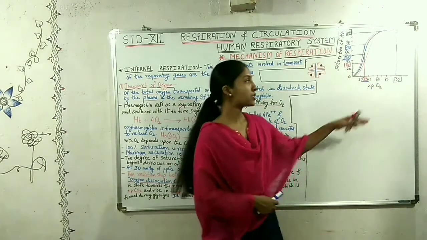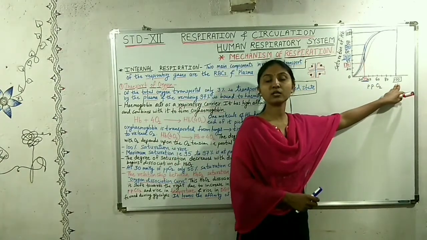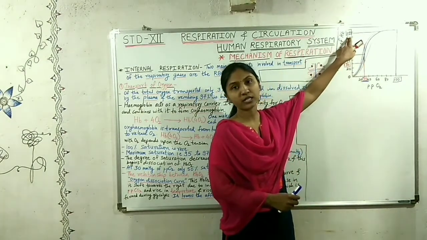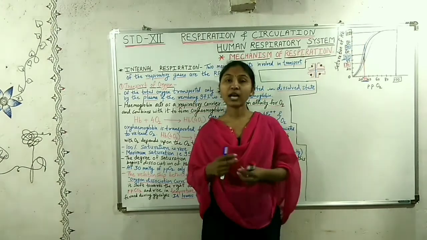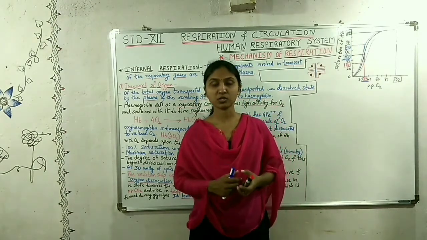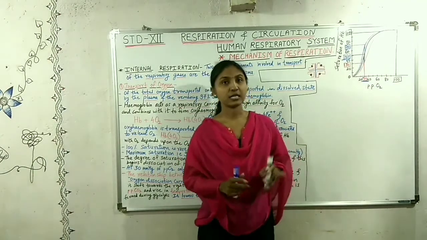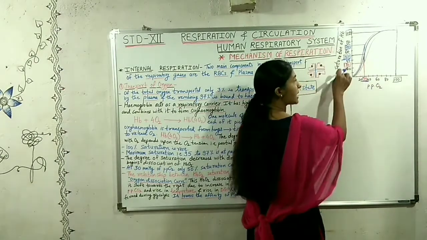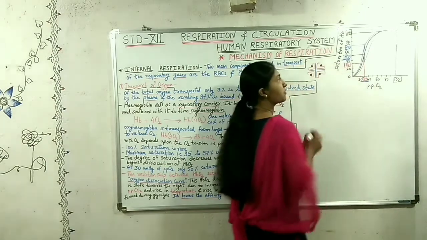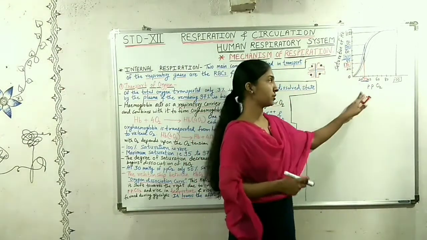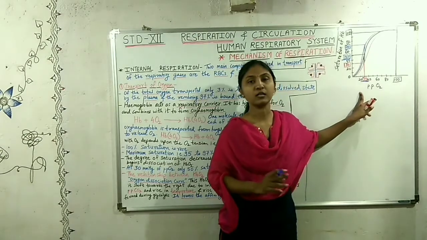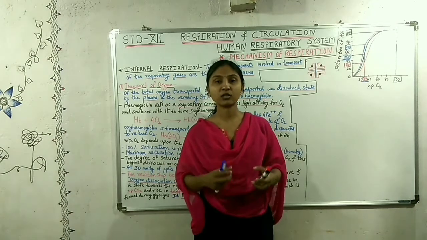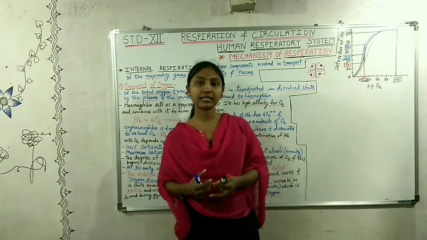So if the partial pressure of oxygen is 100 millimeters of mercury, the saturation of hemoglobin will be 95 to 97% with oxygen. But what happens when the body is at normal resting position? At that time, the partial pressure of oxygen is 30 and the saturation of hemoglobin will be 50. Now here at this partial pressure, two kinds of cases are seen.